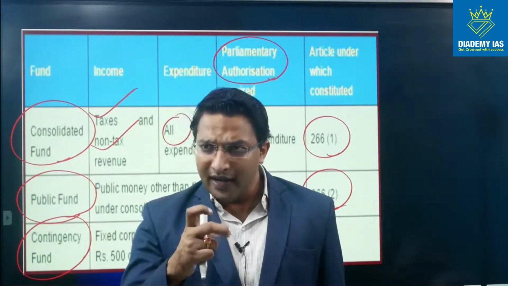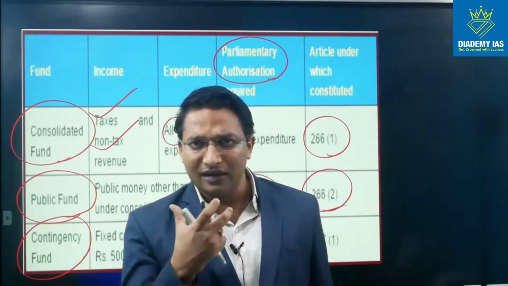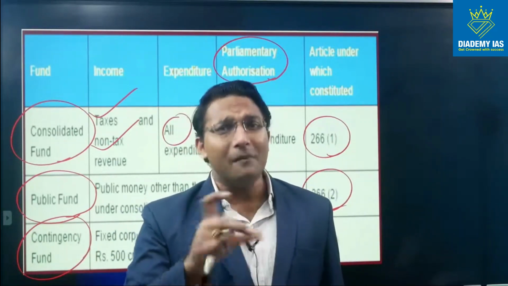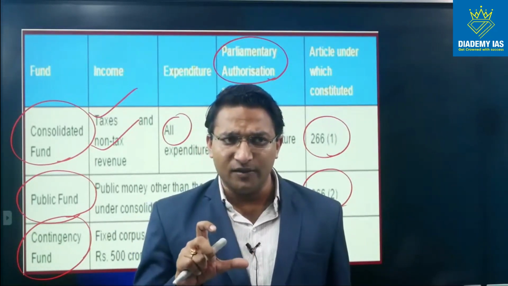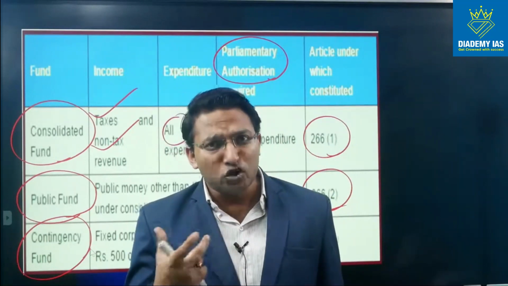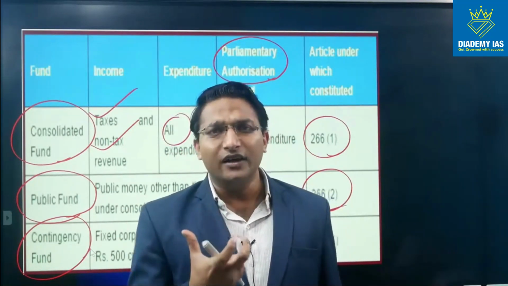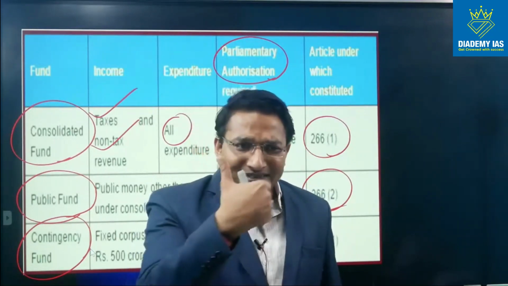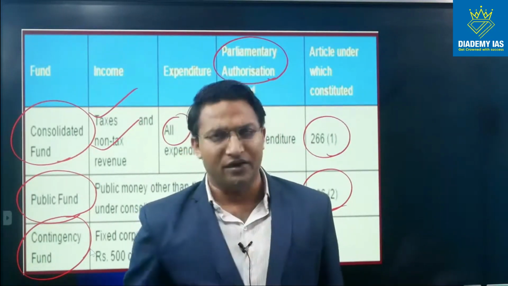Right? And let me tell you the context. What is the context? The name itself says contingency. That means it can be utilized in case of any emergency. For example, during this coronavirus pandemic, it is quite possible that parliament is not sitting and the government might need a huge amount of money to provide basic services during this lockdown period.